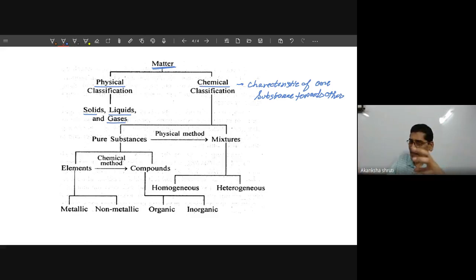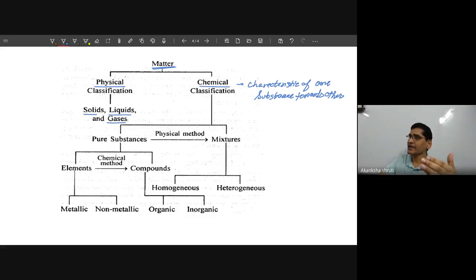So that gas will get converted into some other form. So what is the behavior of this LPG when the flame is brought near to it? It starts combining with oxygen in its surrounding to produce a new kind of substance, carbon dioxide, heat and light. So its chemical property, means how one substance is behaving with the other substance.